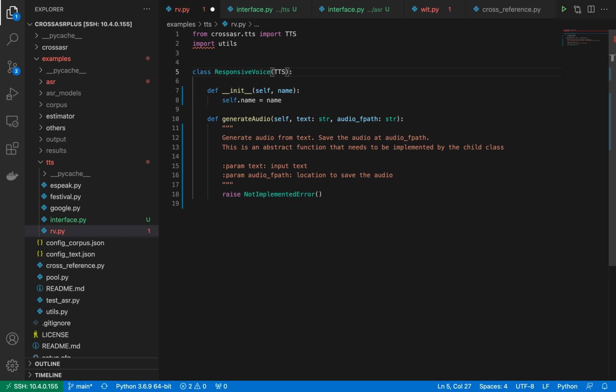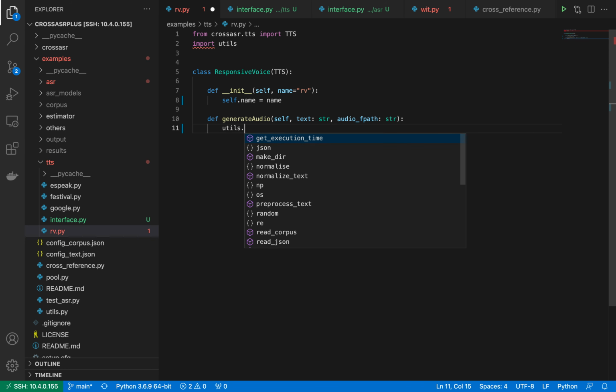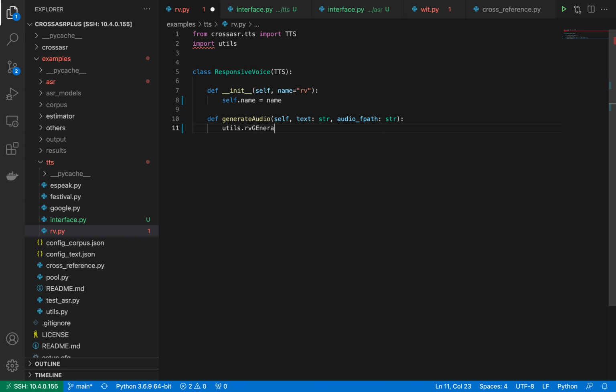We define a class that inherits from TTS, and we set the name for this class. The name is useful to save the output from the TTS, which is the audio files. And we need to override the function that generates audio from text. Okay, we are already set up.